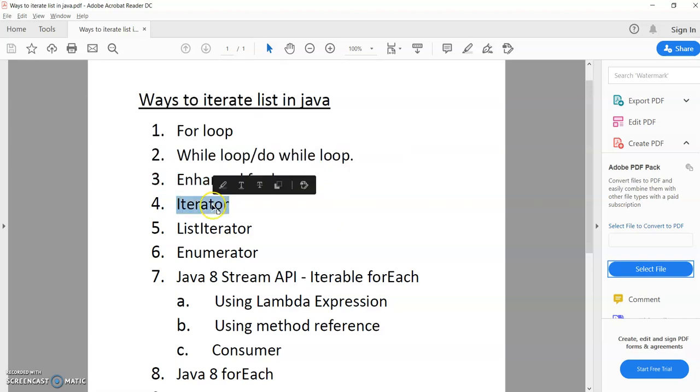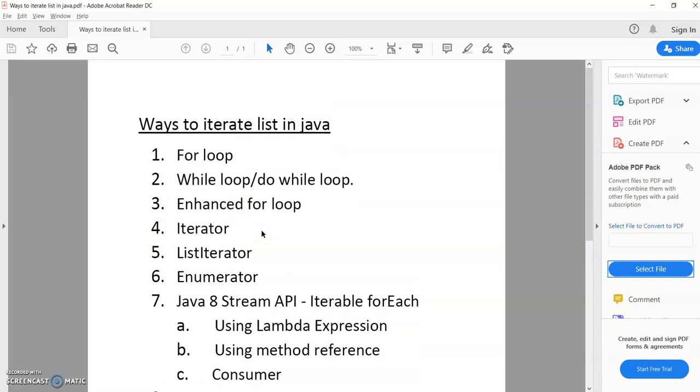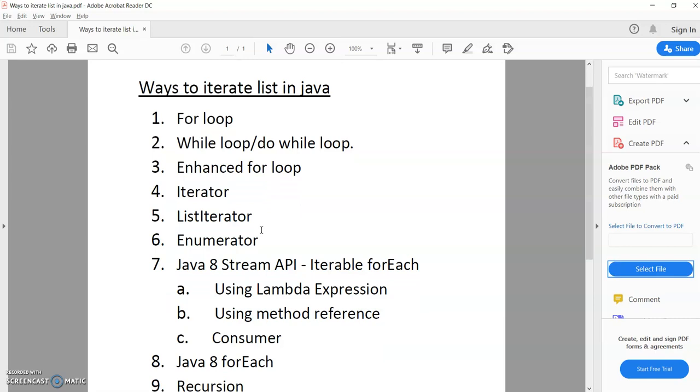The fourth one is iterator. We have the iterator API, and the fifth one is list iterator. These APIs we can use to iterate over a list. The sixth one is enumerator. This is a legacy one, available since Java 1. The seventh one is using stream APIs, which were introduced in Java 8. Using the stream API with a lambda expression, method reference, or consumer, we can iterate over a list.